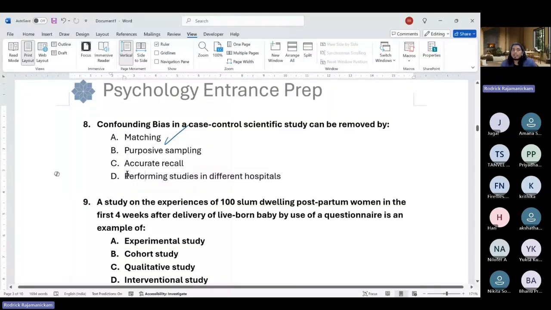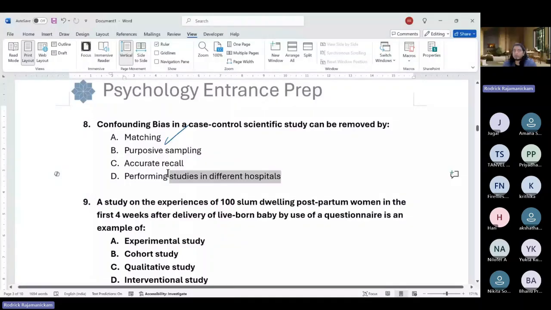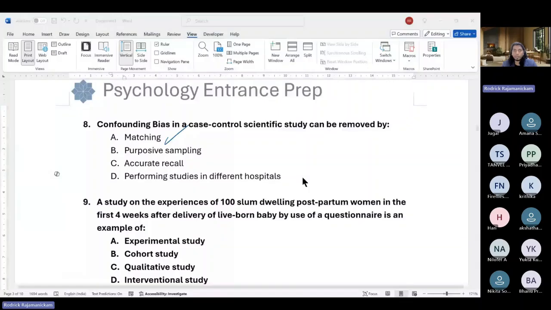Just increases the generalizability of the study. In a way, it can make it a bit more random, but if you do have existing difference between case and control before you start the retrospective data collection, that itself can be a variable of making it different, making the results different. Okay, so yeah.